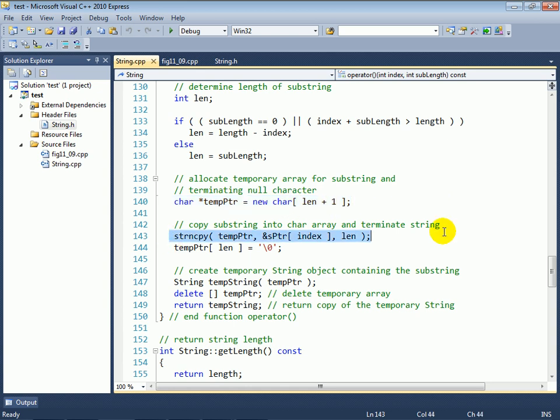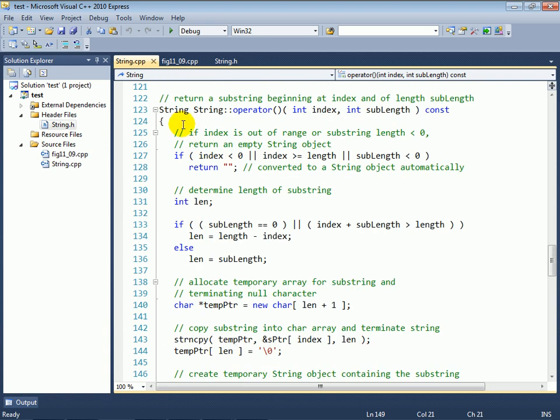Then we copy into that dynamically allocated character array the substring portion that we wish to use, and we null terminate that C-style string. Then we create a temporary string object, copying the contents of temp pointer into that object. That, of course, is going to call the conversion constructor because temp_ptr is a character pointer, so the conversion constructor can take that and copy the contents of the underlying C-style string. We then delete the dynamic memory that we just created up here to make sure that we properly deallocate the memory before we leave this function, and we return temp string, and again we return that by value.